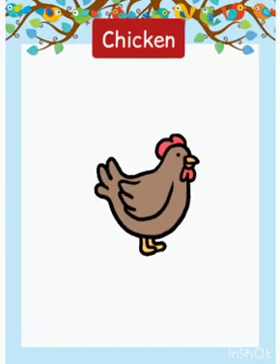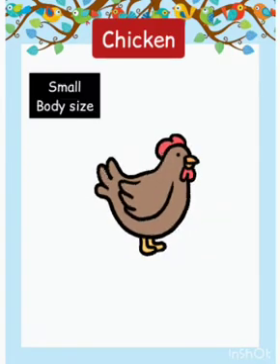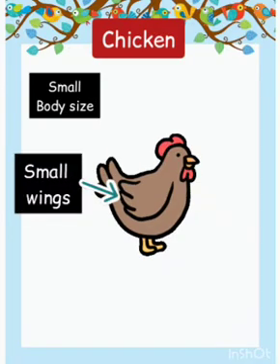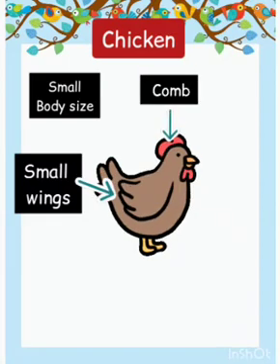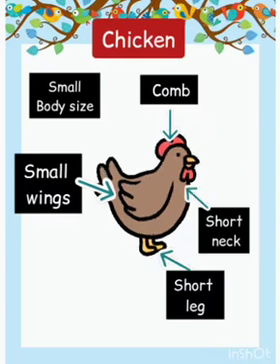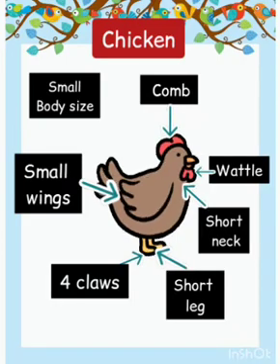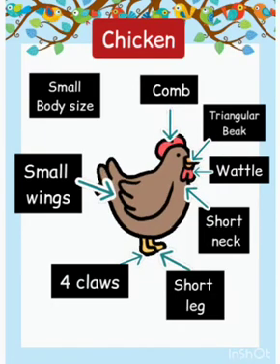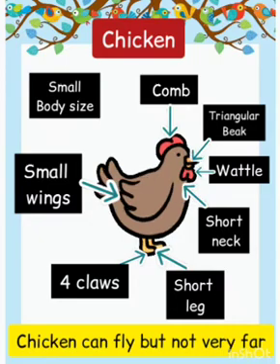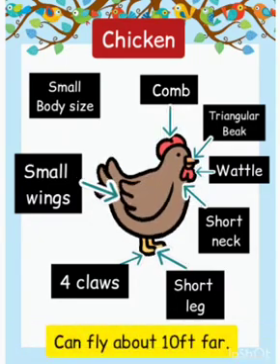Next is chicken. Chicken has small body size, small wings, and the wings is smaller compared to its body, and it has comb on its head. It also has short neck and leg, 4 claws on each leg, and it also has wattle under its beak, and the beak is triangular shape. Last but not least, chicken can fly but not very far. They can fly about 10 feet far.